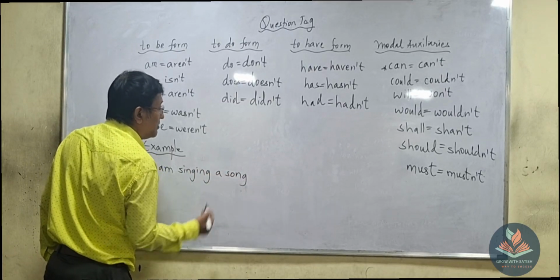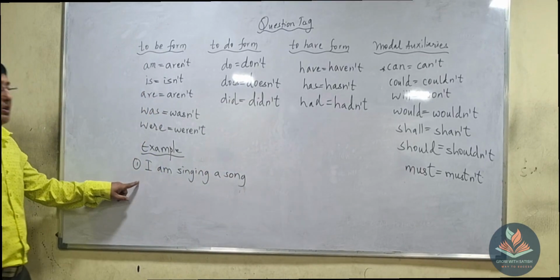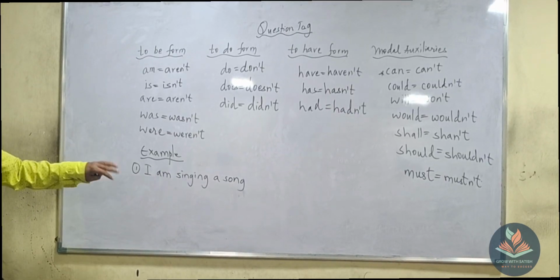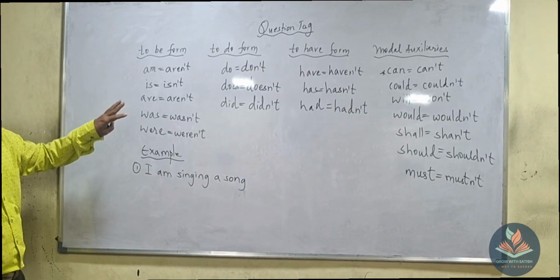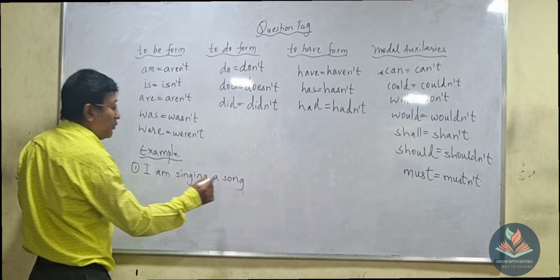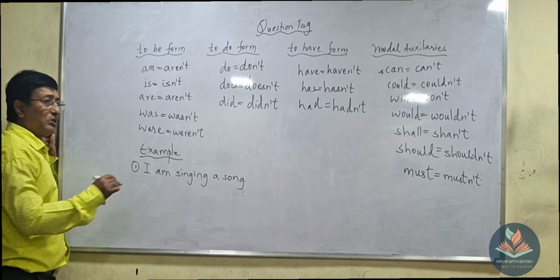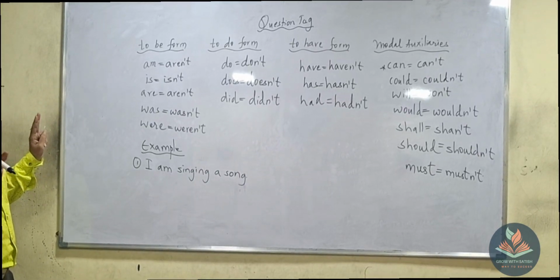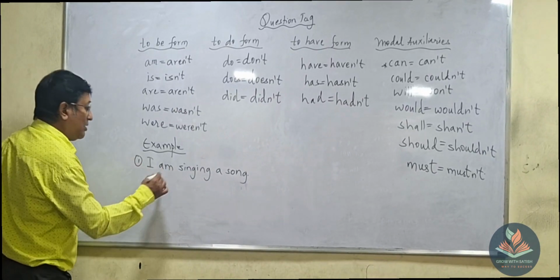Number one: I am singing a song. Also, I think so. Now, this question will come in the board exam. A guaranteed question usually comes. Among this, one question usually comes in the exam. Whenever the question comes, don't write it wrongly. There are two or three points I'm going to tell you.